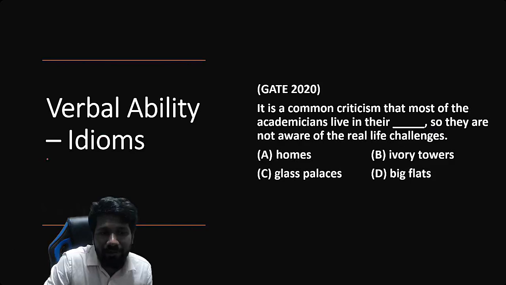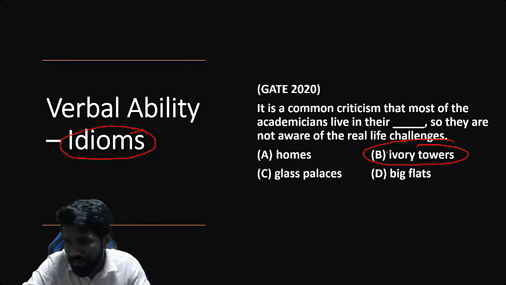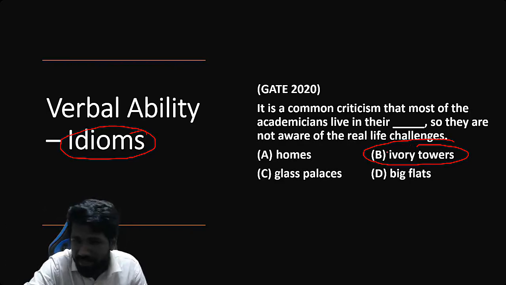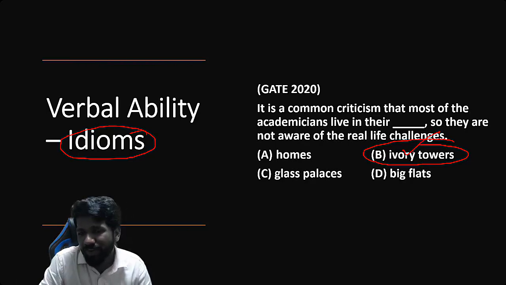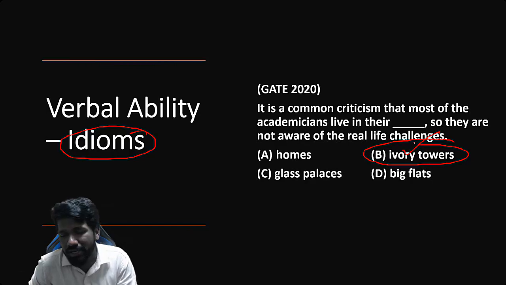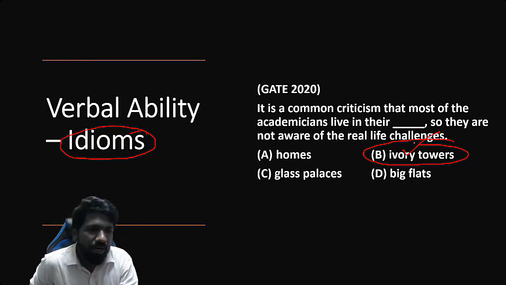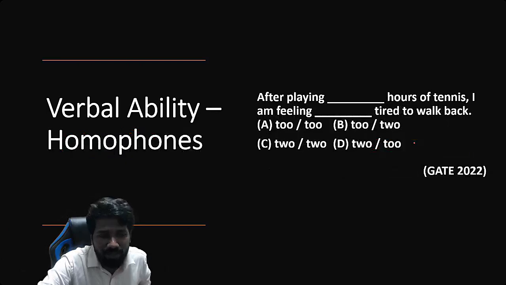अगला area, from vocabulary itself, vocabulary का subtopic है idiom related question. Idiom related question means like beat around the bush, that is an idiom. Or crocodile tears, that is an idiom. Ivory towers, that's an idiom. Idiom means phrases that we use for understanding something. तो idiom related concepts question भी repeatedly आया है. ये GATE 2020 वाला एक previous year question है.